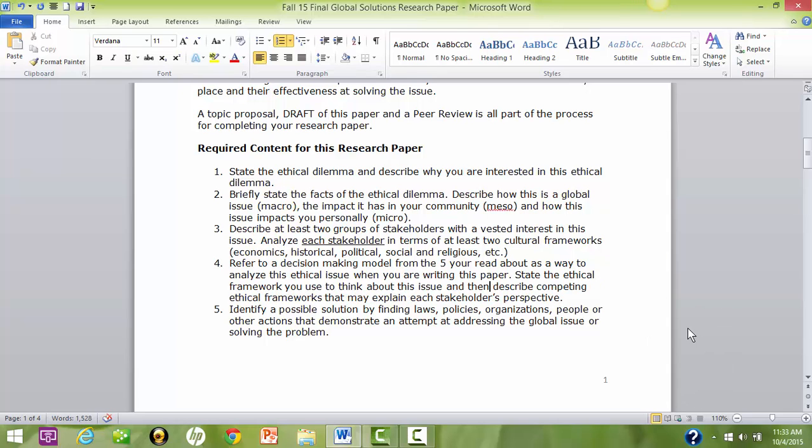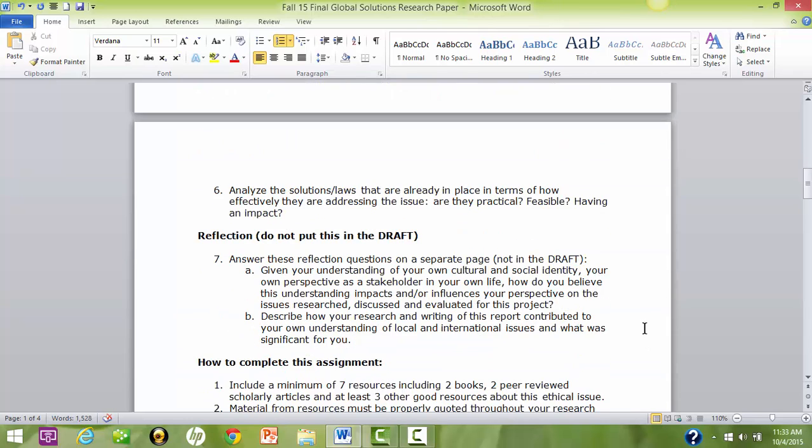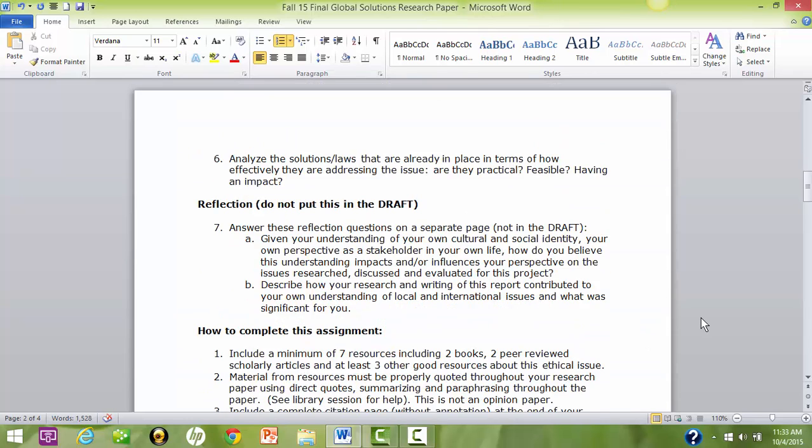6. Identify a possible solution by finding laws, policies, and organizations, people, or other actions that demonstrate an attempt at addressing the global issue or solving the problem. 7. Analyze the solutions or laws that are already in place in terms of how effectively they are addressing the issue. Are they practical, feasible, having an impact?